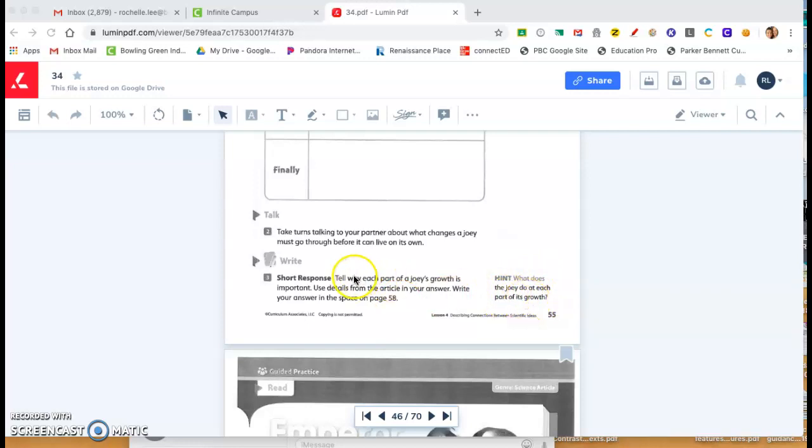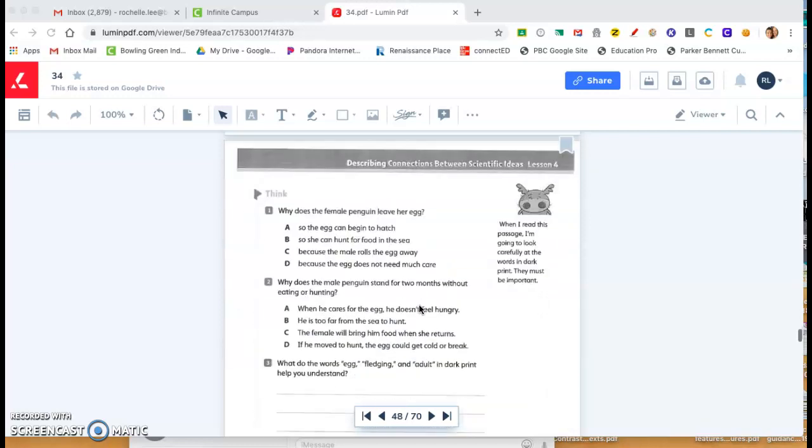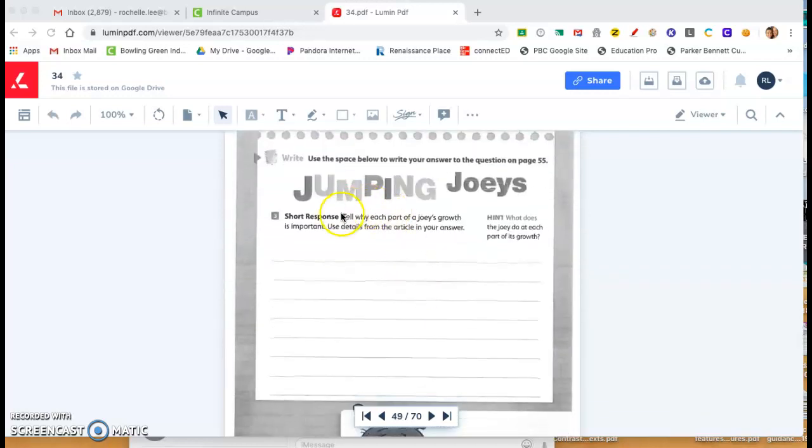So you will start your answer by restating the question. A joey's growth is important because, and then tell about the first part of the growth, then tell about the second part of the growth, and then turn to talk about the third part of a joey's growth in your short answer question.